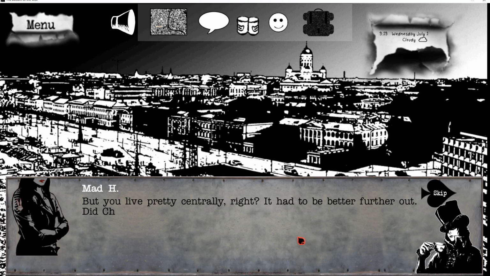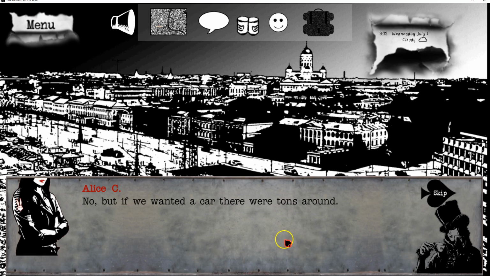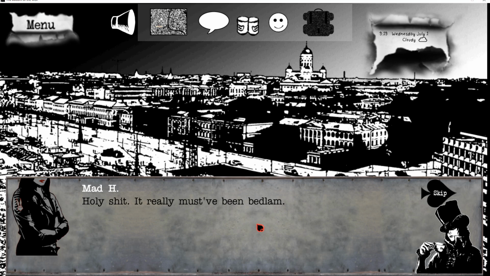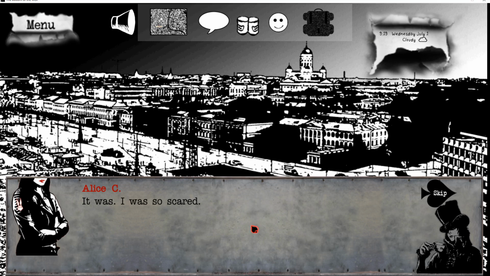But you live pretty centrally, right? It had to be better further out. Did Chess have a car? No, but if we wanted a car, there were tons around. People just left them, keys in the ignition, and ran. Holy shit. It really must have been a bedlam. Like, you know, chaotic and weird. It was. I was so scared.